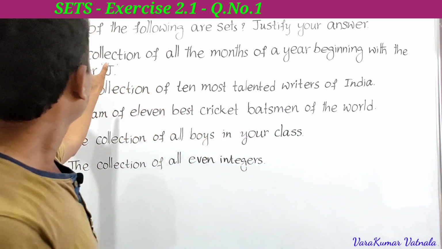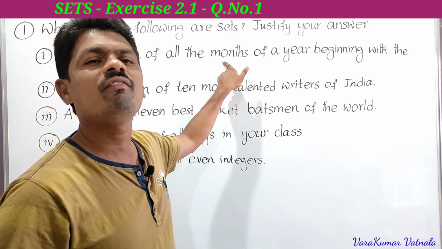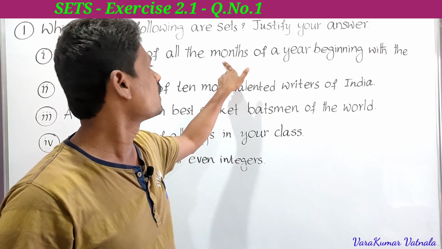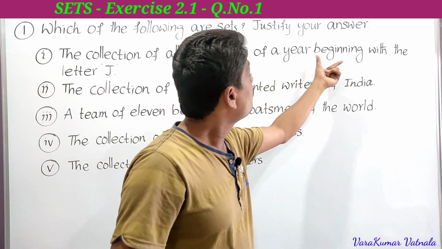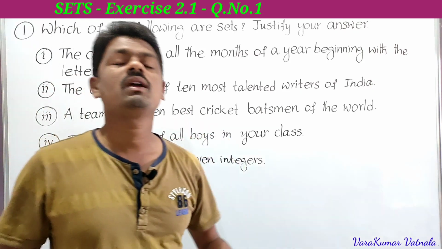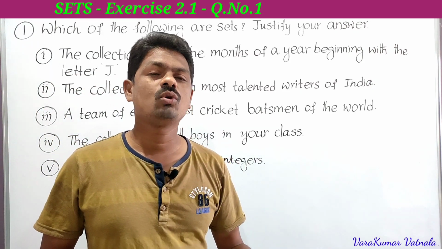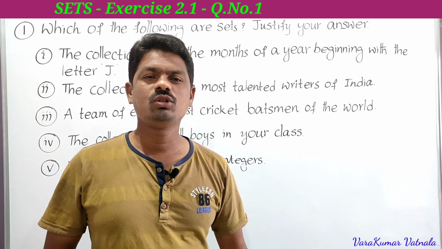Here, the collection of all the months. We have 12 months: January, February, March, April, May, like that. The collection of all the months of a year beginning with the letter J. What are the months beginning with the letter J? January, June, July. So these three.